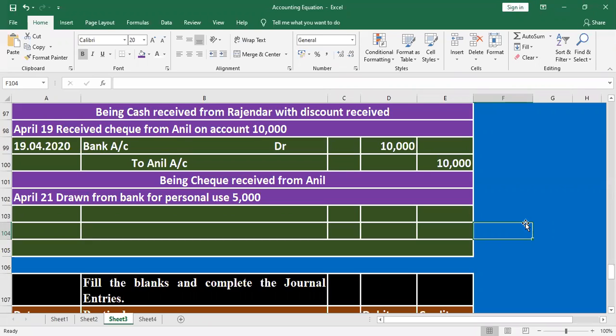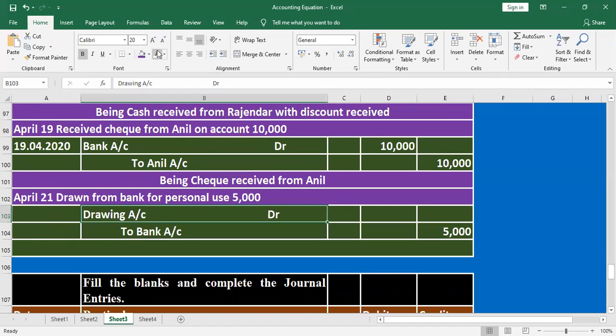Drawn from bank means after that the bank balance will increase or decrease? Decreased, sir. Very good. Whenever the bank balance increases, bank account debit. Whenever the bank balance decreases, bank account credit. Then ask the question: this amount we received for the office? No. That amount is received by the owner for personal use. Any personal use will be treated as drawings.